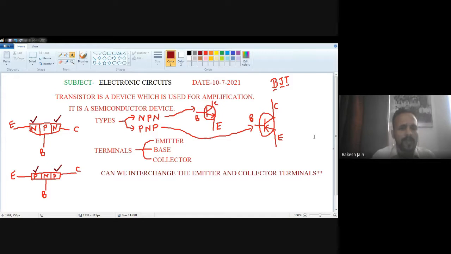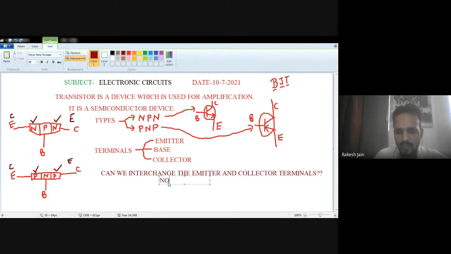Remember very carefully. It is frequently asked that in the case of an NPN transistor, the emitter and collector are taken from the same type of semiconductor. In a PNP transistor, the emitter and collector are taken from the same type of semiconductor, that is P-type. So can we interchange the emitter and collector terminal? It means the question asks you: can we say this is collector and this is emitter? Or in a PNP transistor, can we say instead of emitter, this is collector and this is emitter? Then the answer is no. Why?